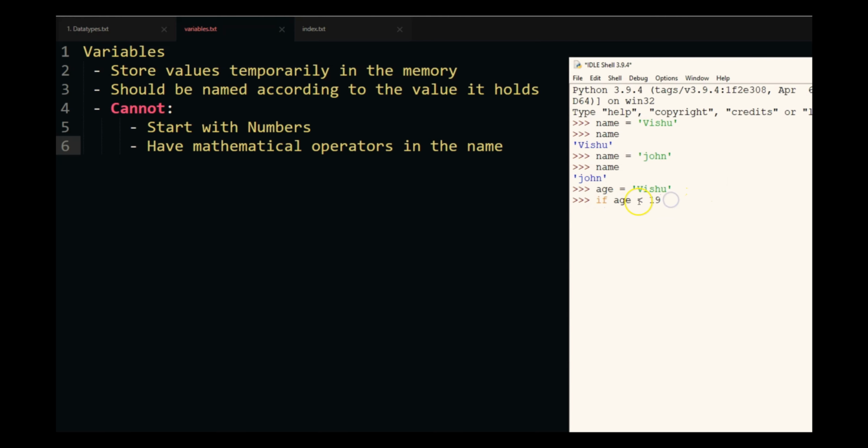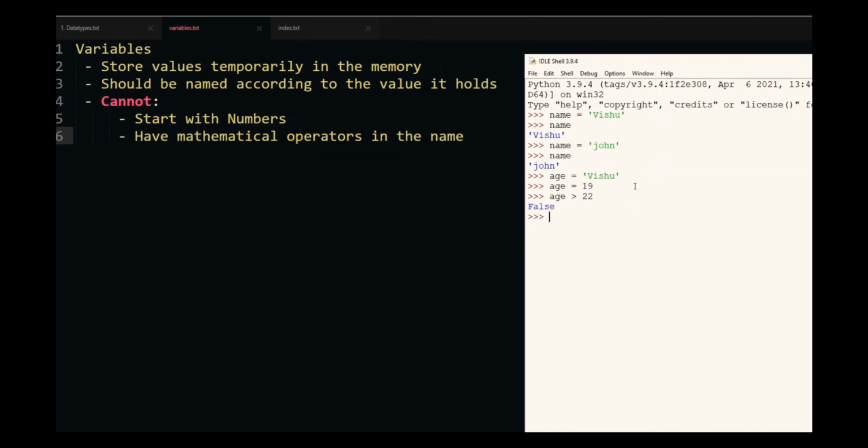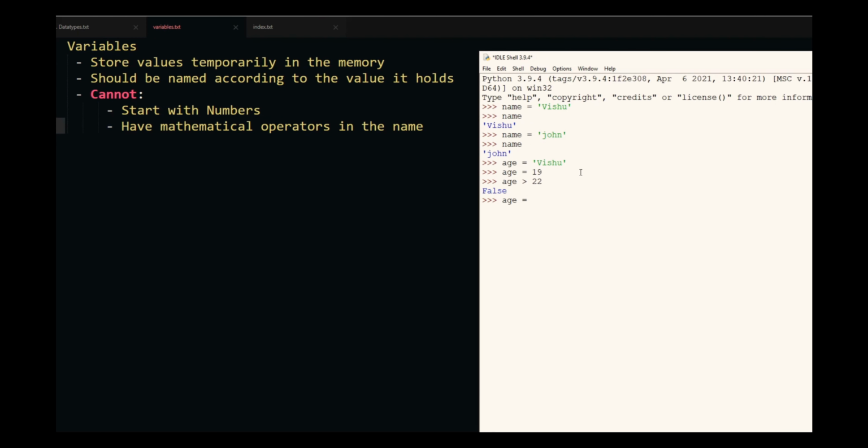So please do not use age and then put a string. It should ideally be something like age is equal to 19. So now you can do age greater than 22, which will be false. But if you do age is equal to Vishu and you try to do age greater than 22, you will see an error. So always remember to name the variable according to the value it holds.